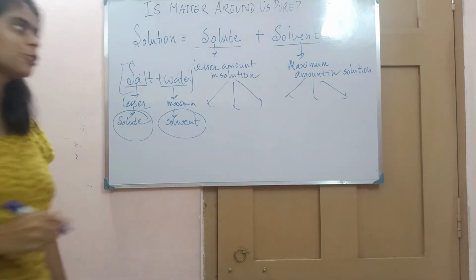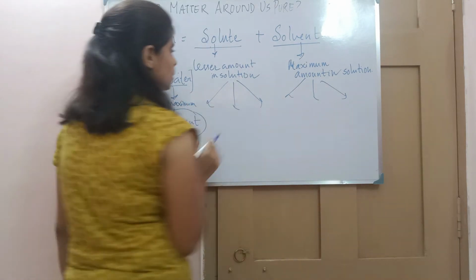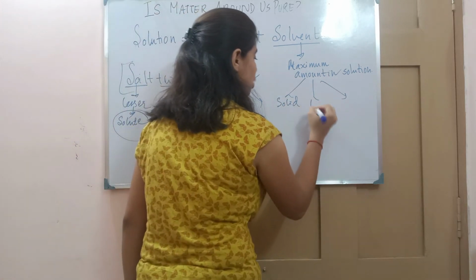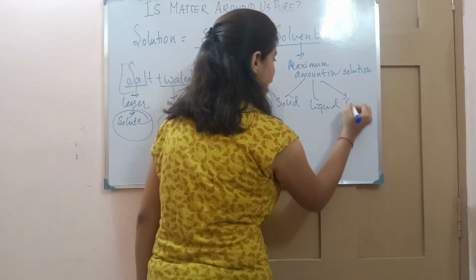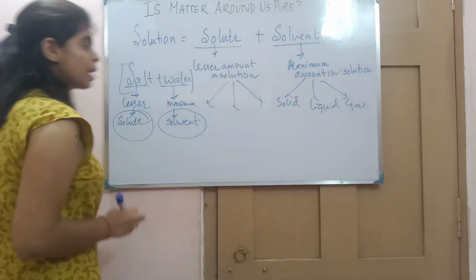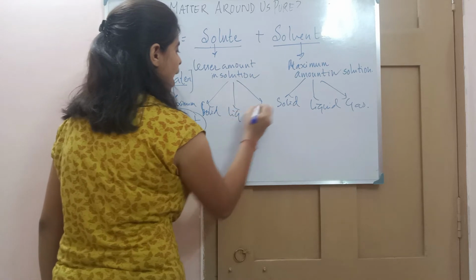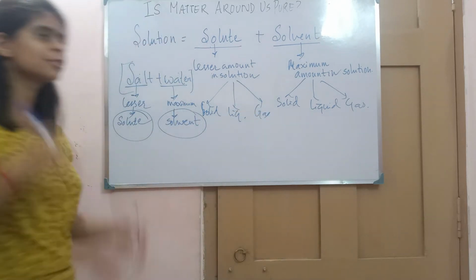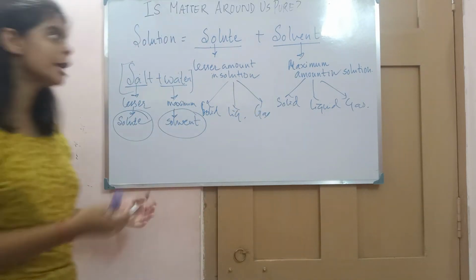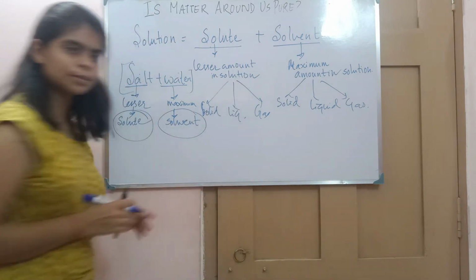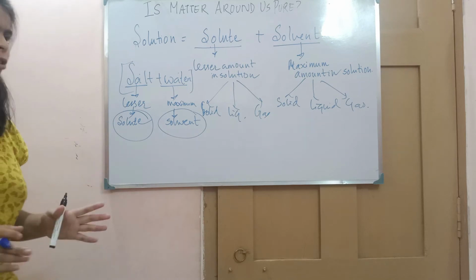The solvent can be solid, liquid and gas, and even the solute can also be solid, liquid and gas. It is not necessary that the solvent has to be liquid and the solute has to be solid or liquid. It can be any matter solution.